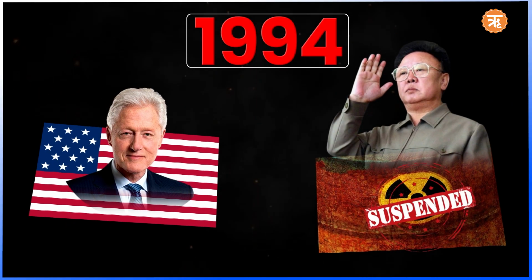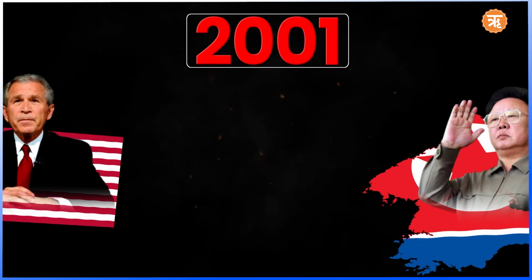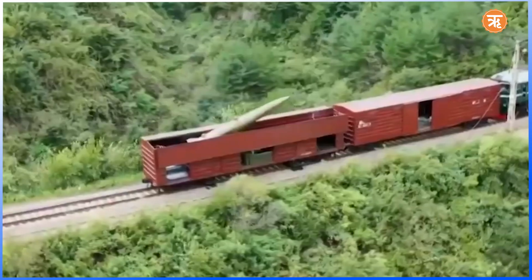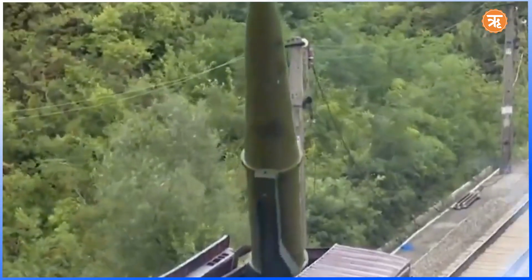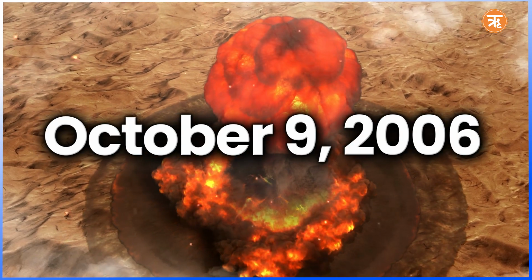Under pressure from the US, Kim Jong Il suspended the nuclear program and signed an agreement with the US President Bill Clinton in 1994. The entire scenario changed when George Bush became the US President in 2001. He directly declared North Korea a threat to the world peace. In response, North Korea resumed its efforts to acquire nuclear weapons. On October 9, 2006, North Korea announced that it had conducted its first nuclear test. Despite the constant presence of American troops in South Korea, which North Korea viewed as a threat, it continued its nuclear program and its tensions with South Korea despite international sanctions.